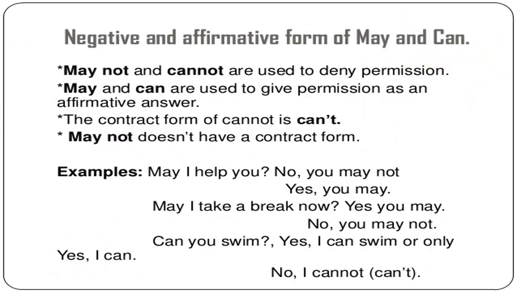Okay, students, let me tell you one more thing. We add not to the modals can and may to make their negative form. May not and cannot are used to deny permission. May and can are used to give permission as an affirmative answer. The contracted form of cannot is can't. May not doesn't have a contracted form.